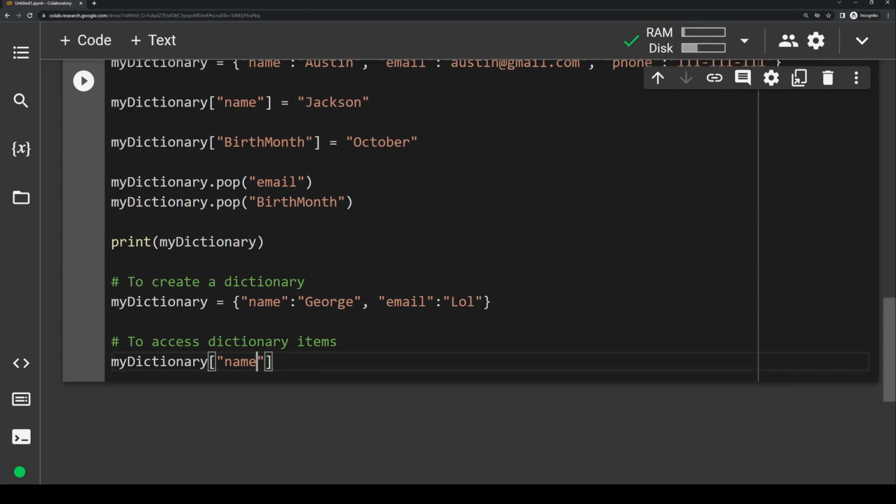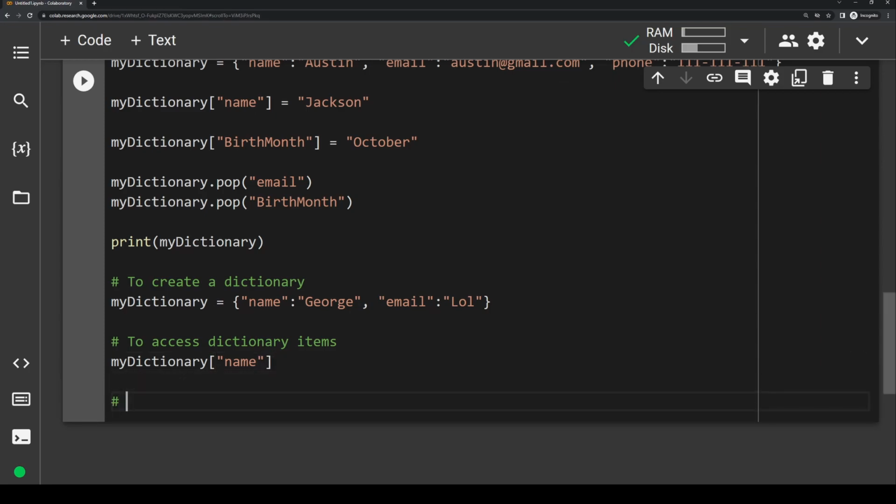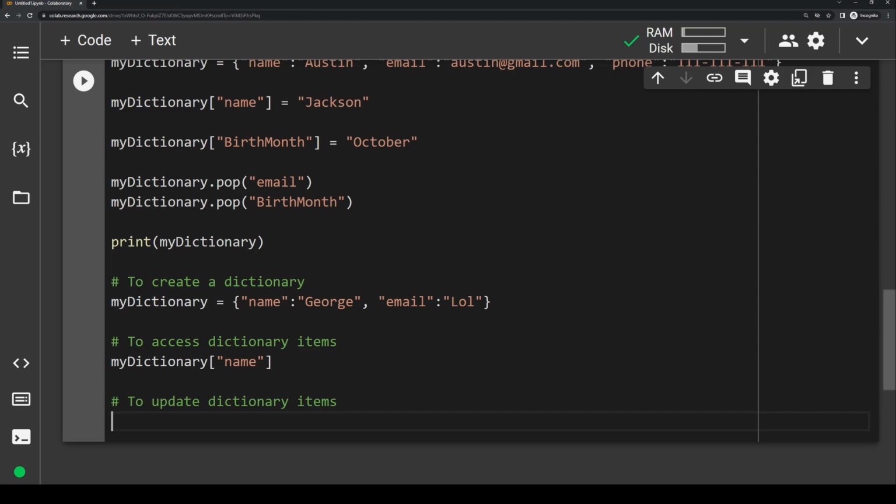We would write my dictionary, square brackets, and then the key of whatever is associated with that value. So we write name. To update items in a dictionary, we use the exact same syntax, except we can assign it a new value. So to update dictionary items, let's say we want to update the name that we just accessed. We would say my dictionary name. Let's just change it to insert name here. And that's how we update a value in a dictionary.